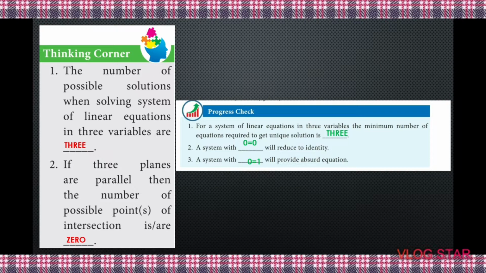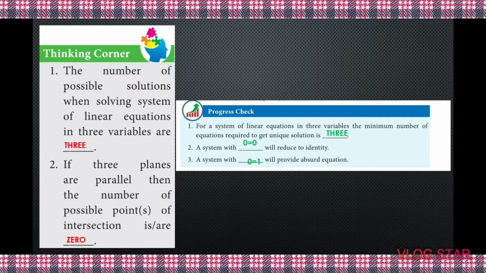Thinking corner. This first one: the number of possible solutions when solving a system of linear equations in 3 variables are dash. Remember, the number of solutions depends upon the number of variables.